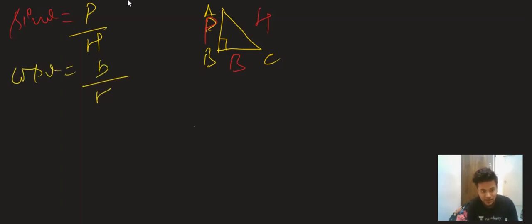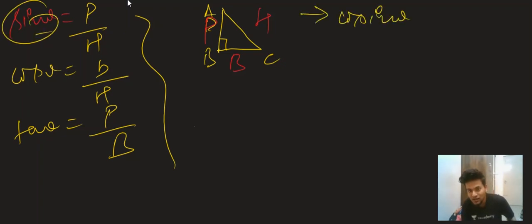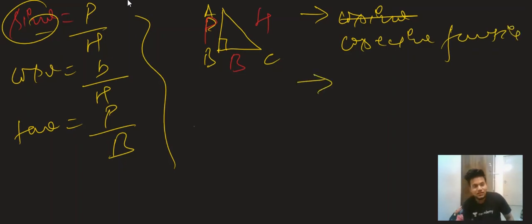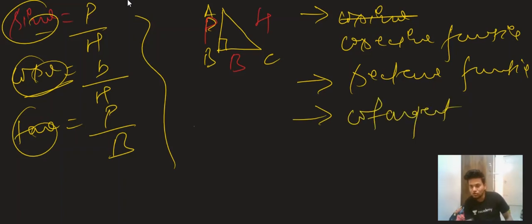We know that for sine theta it is P by H, for cos theta it is B by H, and for tan theta it is P by B. Now the other three functions are the opposites of these. The opposite of sine theta is cosec theta, the opposite of cos theta is secant theta, and the opposite of tan theta is cotangent theta.